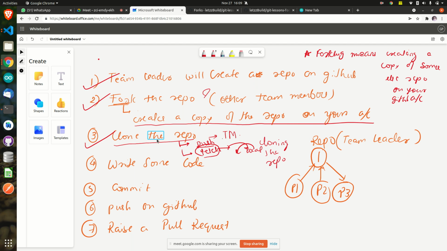What all steps? Directly push it will work. First git add, meaning a new guest, right? A new line of program you wrote. That means some changes you have done. That means a new guest has come. New guest has come means first of all you bring him on stage, git add. Next what you do? Commit you do. Take a photo. After taking a photo, push it on GitHub.